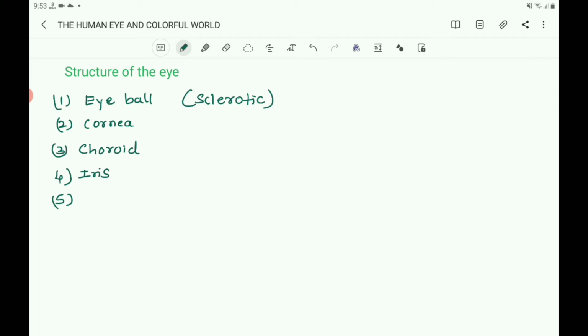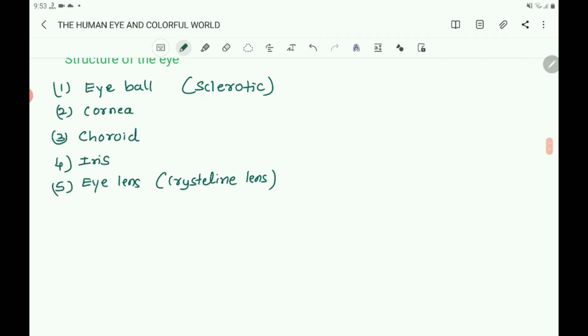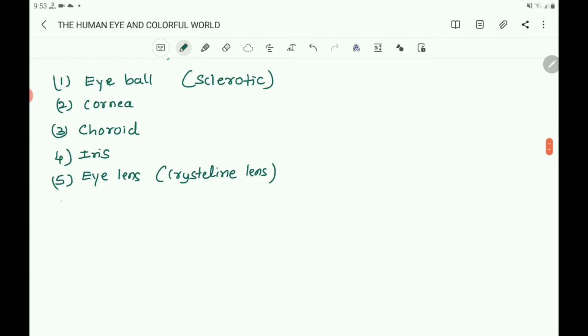And fifth one you write, that is the lens, that is also called crystalline lens. Next, retina.